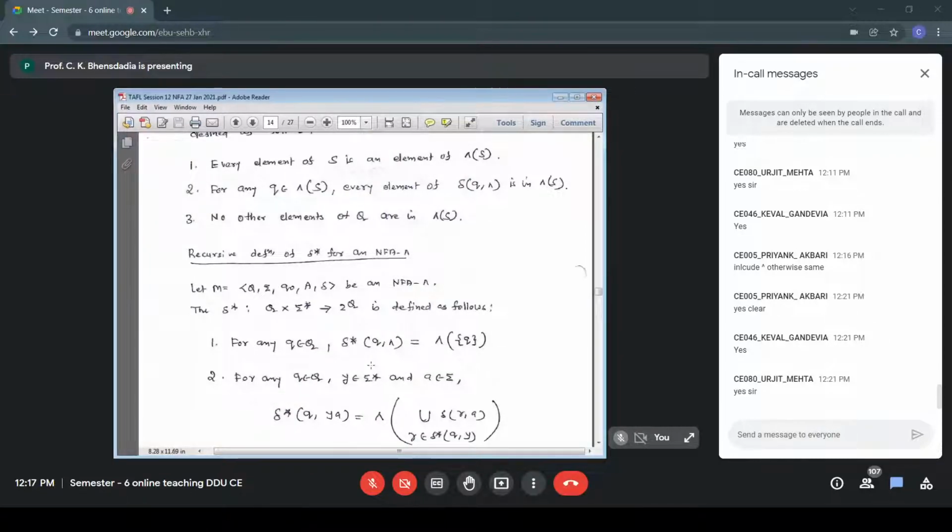Now, what should be the condition for acceptance of strings? What should be the condition for acceptance of a string? A string X is accepted by NFA null M, provided, what should be the condition? What is the condition for acceptance of a string in the case of a normal NFA? X belonging to sigma star is accepted by the NFA if, what is that condition?